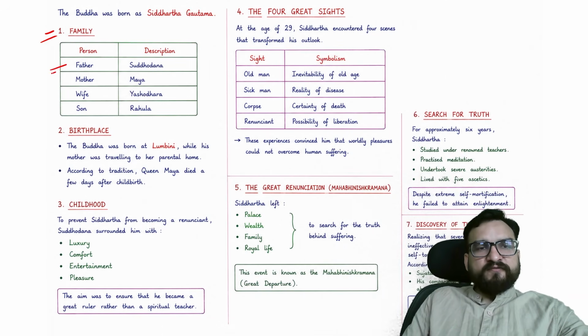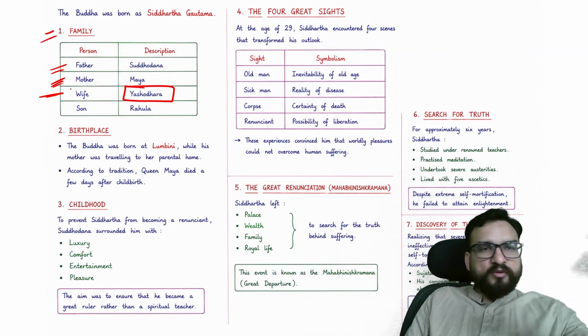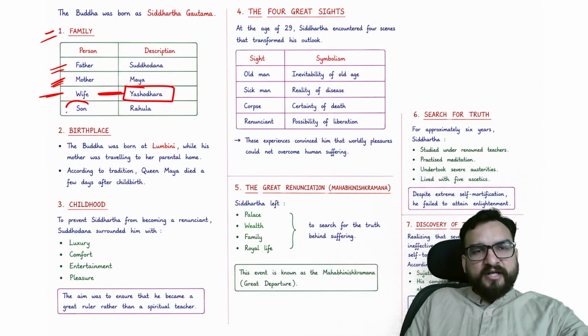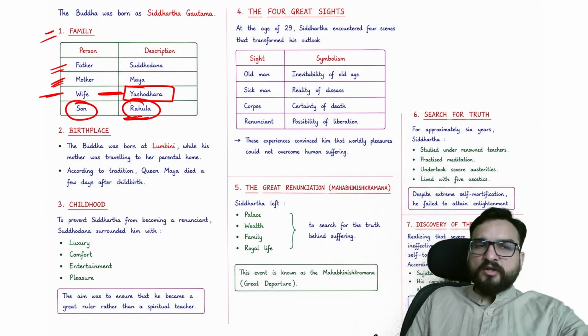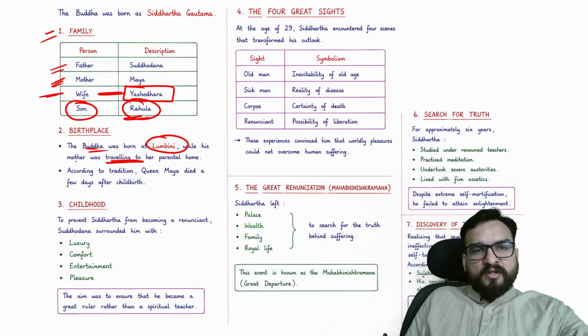So family, now you see, father, mother. Later on, at the age of maybe 12, 13, he got married to Yashodhara and had his son Rahula as well. He was born in Lumbini, as you must be knowing, while his mother was traveling to her parental home.